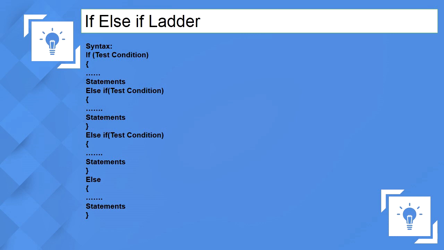So here there are three kinds of test condition. The first condition will be there. If it is satisfied, the other two conditions will become false. If the second condition is true, then the first and the third conditions will become false. If the third condition is true, then the first and the second conditions will become false. This is the syntax of the if else if ladder.